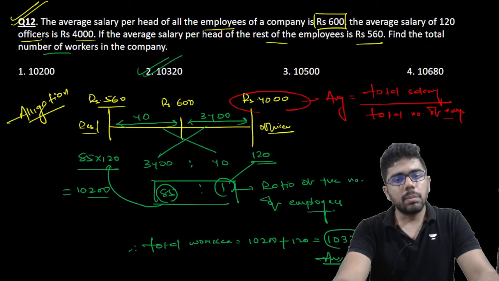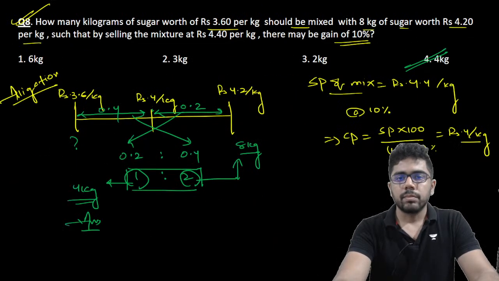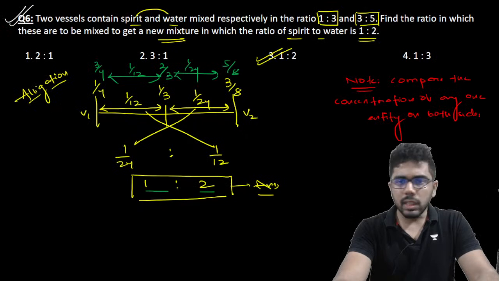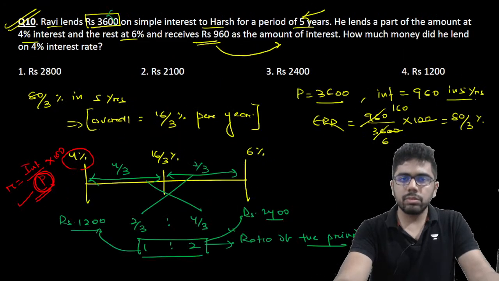So you see, allegation is applied in mixtures, profit loss discount, SICI, every area. And these are not very difficult questions. These are very simple standard questions that I have taken to help you understand the concept better. Gradually we'll switch to different questions.